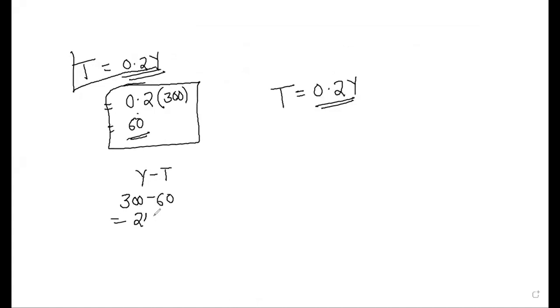What? 240. That's all. Go for the next one again. What is your income? It's 400 minus the tax that is there. And we do the same for every one of them.